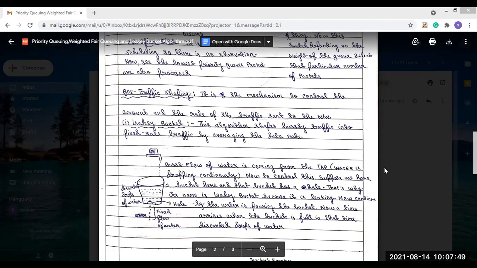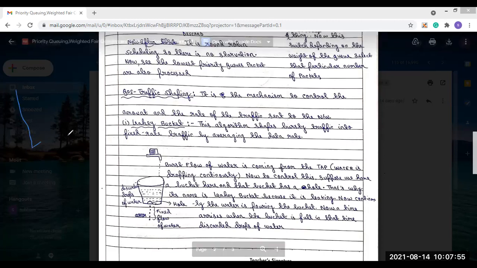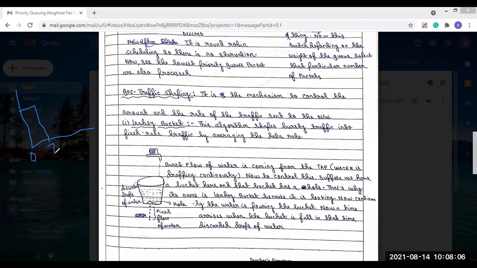Now, what does bursty traffic mean? Let's take an example through a graph, then you will understand it clearly. Let's say from 0 to 2 seconds, the data are coming with a 10 Mbps speed. After that, no data is coming.